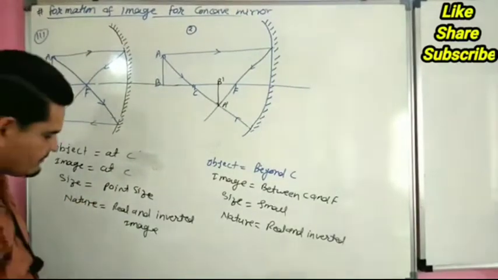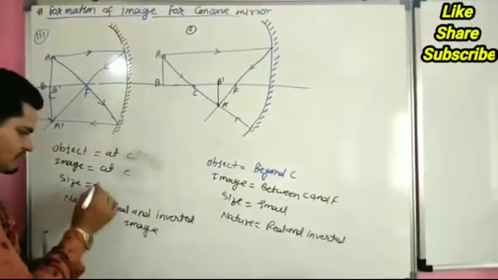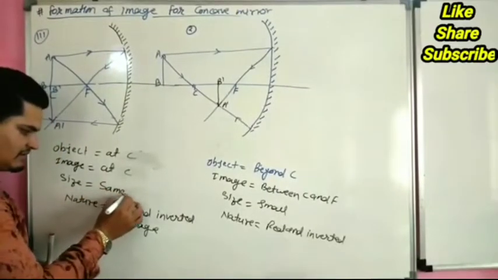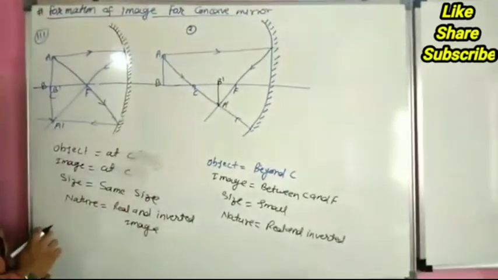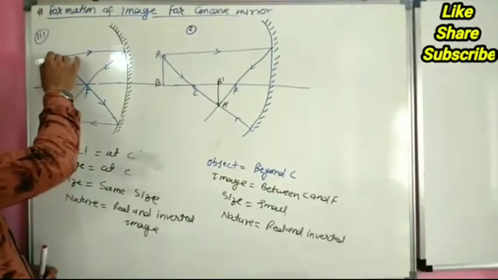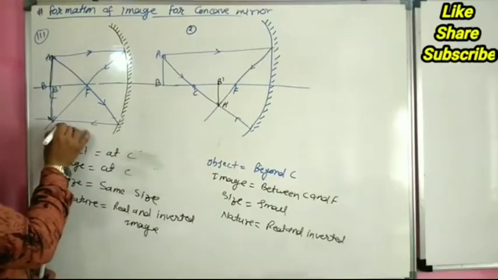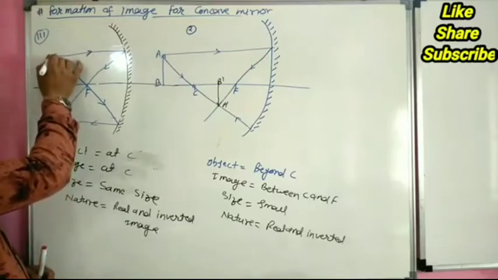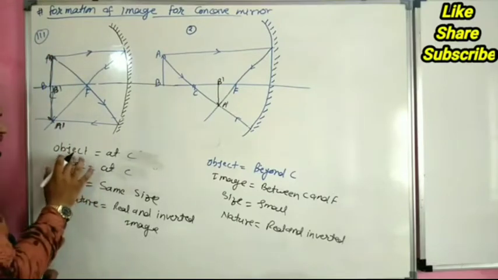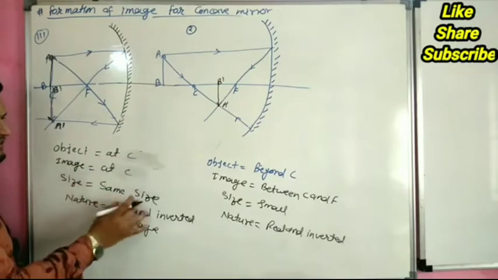Size same size, real and inverted. Nature is always real and inverted. The size of object, this is the size of image A dash B dash, and this is AB. AB is our object. So object is at C. Image form at C, size is same.